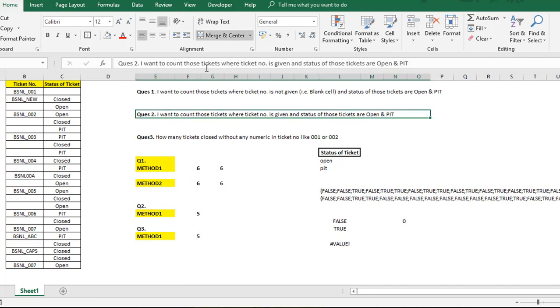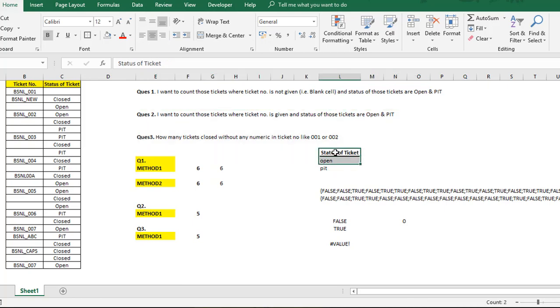I want to count those tickets where the ticket number is given and the status of those tickets is open and PIT. Now in this situation I'm using a different approach. This can be done again using COUNTIF functions or arrays, but today I'm going to tell you something very interesting. Many of you may not even know about it. So I'm going to show you this.